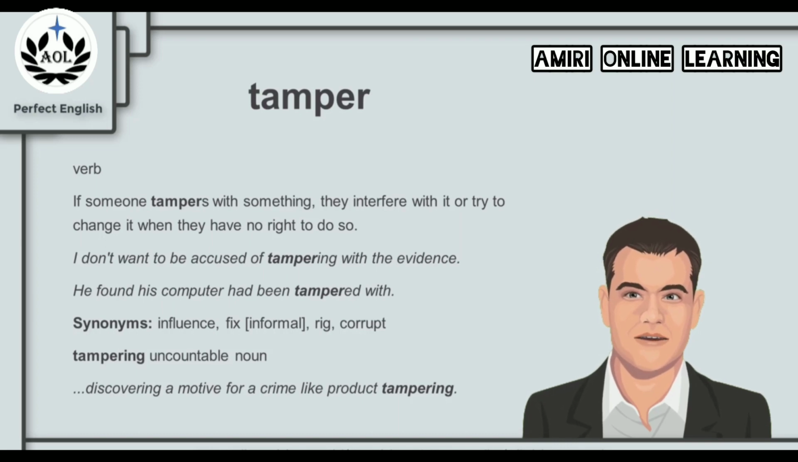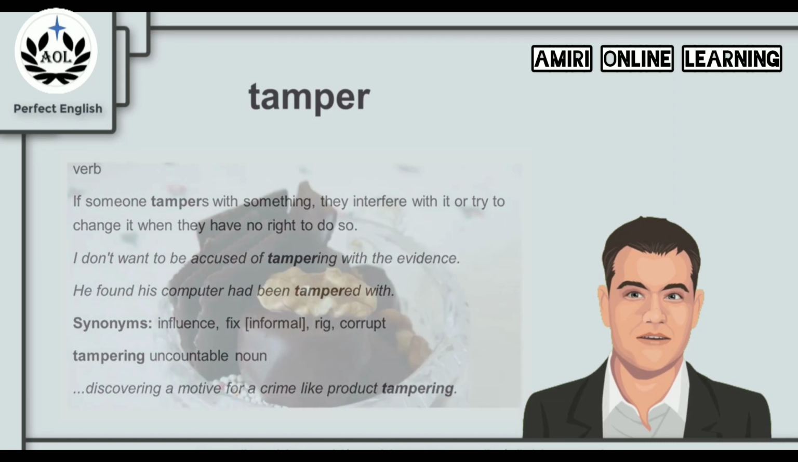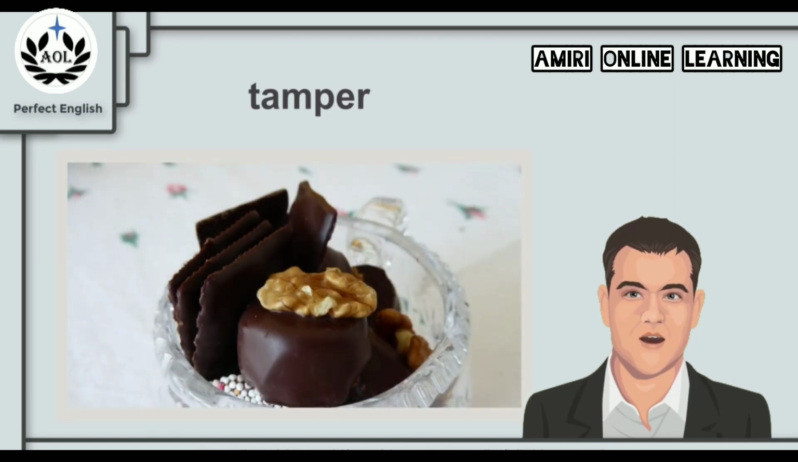Or another example, he found his computer had been tampered with. Now, somebody changed something on his computer without telling him or without having the right to do so. And synonyms for tamper are the words influence, fix, rig, and corrupt. And tampering is the uncountable noun we can use here. For example, discovering a motive for a crime like product tampering. So the next time you remember the picture of the tempered chocolate and the dessert we have in this picture, remember the word temper and what it means.